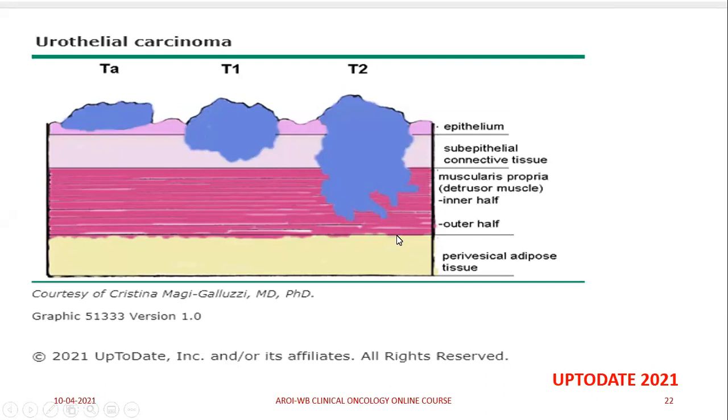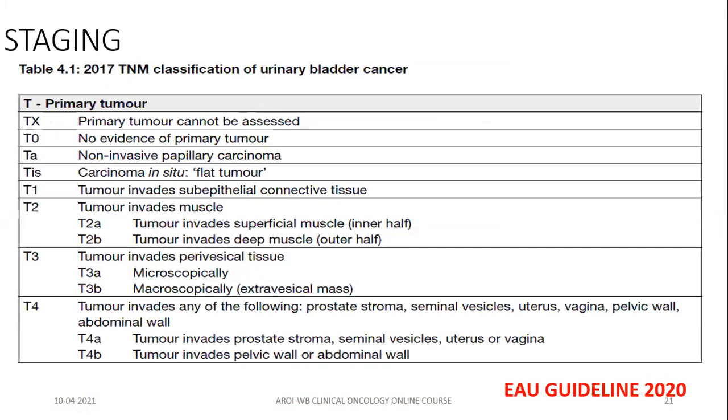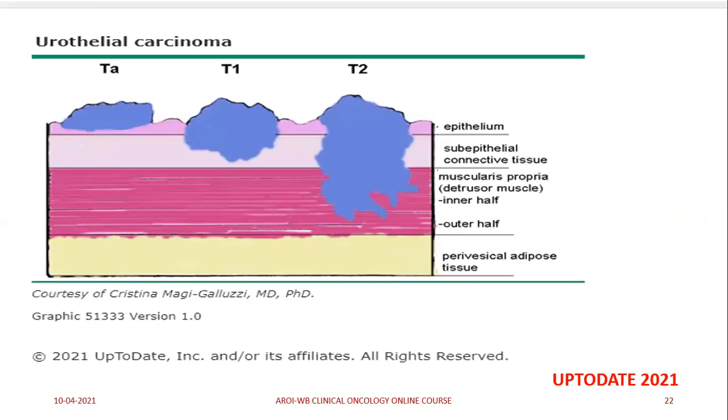If it involves microscopically the perivesical adipose tissue, then it is T3a. If it involves gross involvement of the perivesical adipose tissue, it is T3b. In male, if it involves prostate and seminal vesicle, it is T4a. In uterus and vagina involvement in female, it is T4a. So the T stage, why is this T stage important? Because